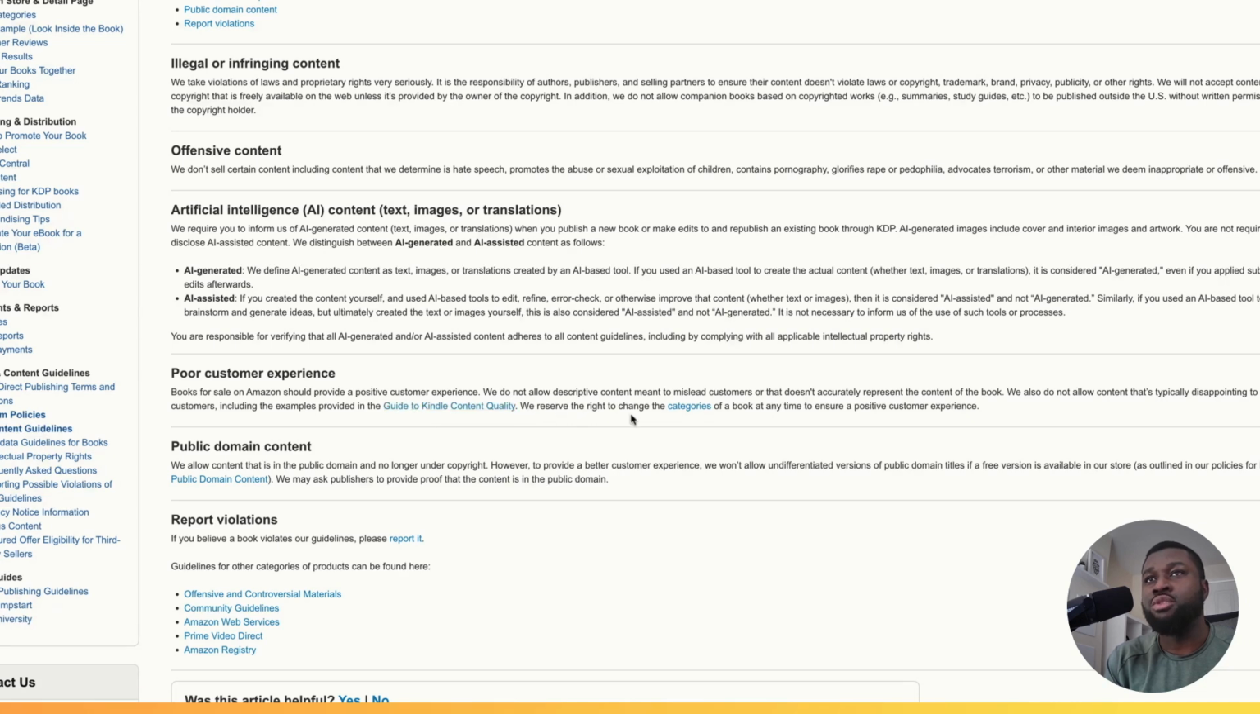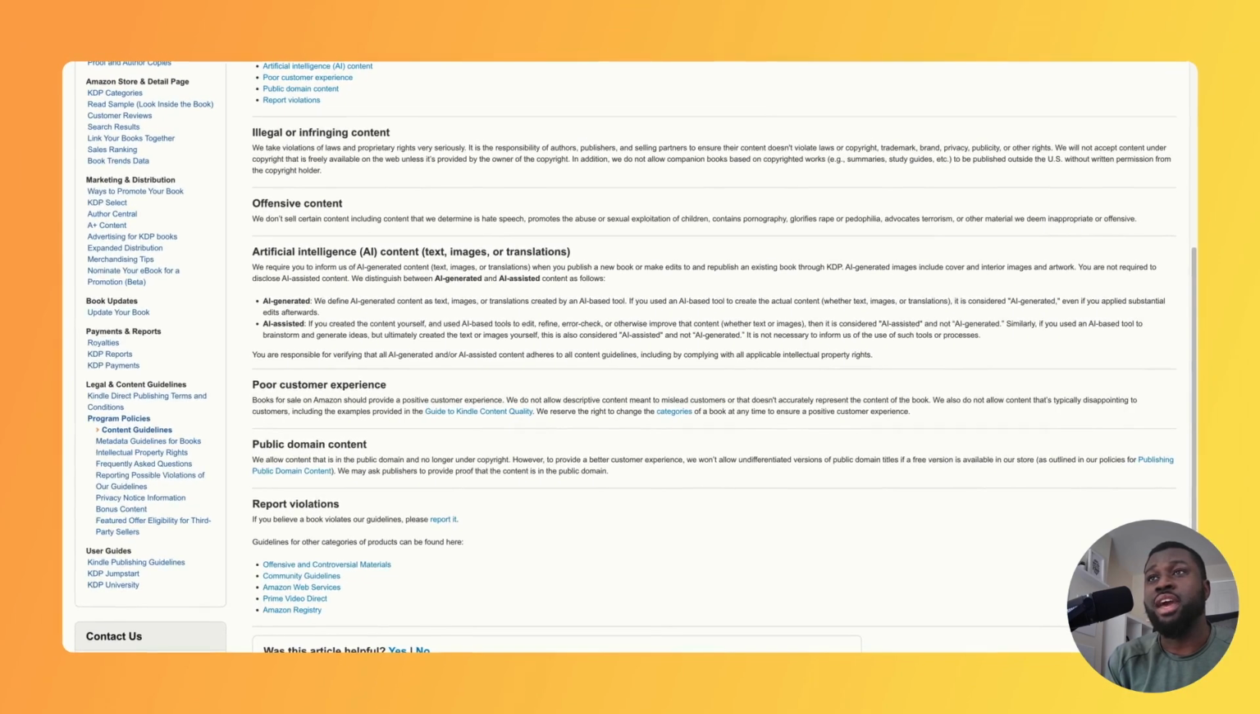We reserve the right to change the categories of a book at any time to ensure a positive customer experience there. So basically, you really need to make sure that you are providing a positive customer experience. If you are doing that, then customers are going to keep on coming back and buying more of your books. However, with AI content, there have been a lot of negative reviews because of this.